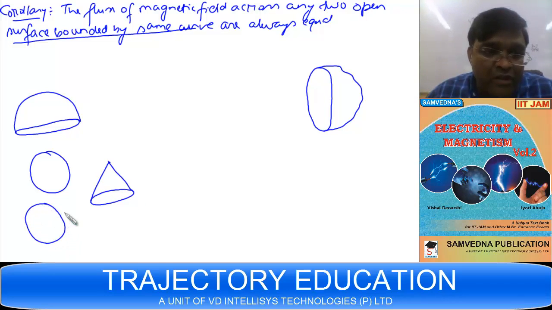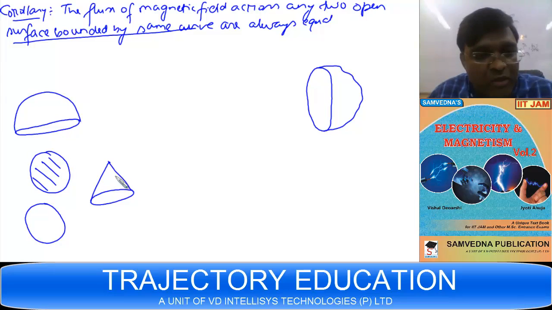Sphere, complete sphere, it's a closed surface, so there is no bounding curve. Bounding curve is there only for the open surface, right? This is a hemisphere, this is the bounding curve. This is a disc, disc has got circle as the bounding curve. This is a cone, cone has got a circle as the bounding curve, right?